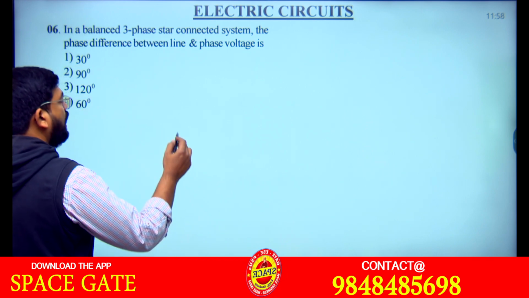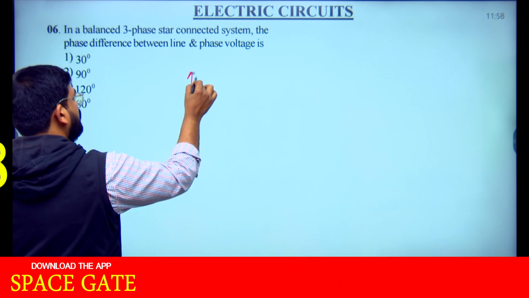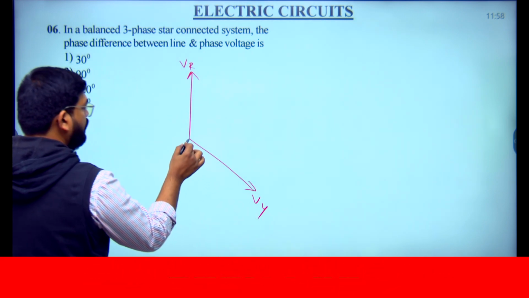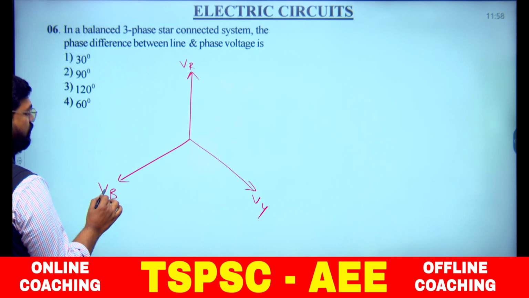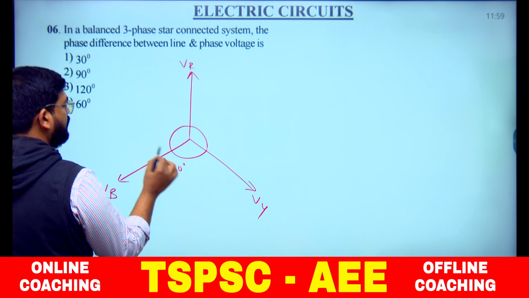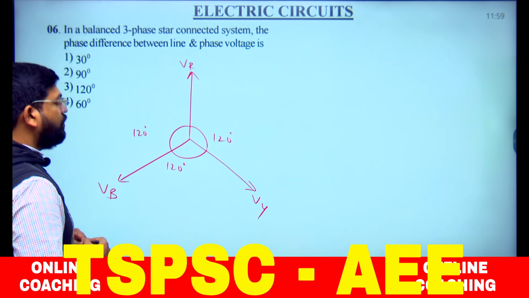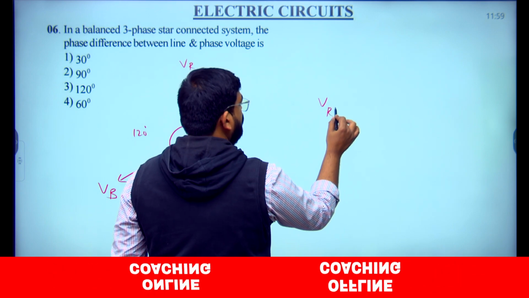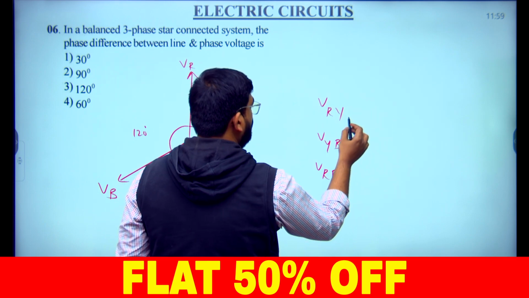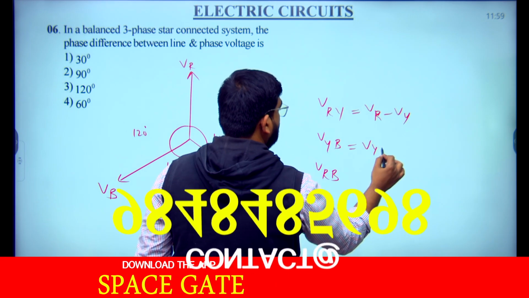What are we saying? Star connection. These are the phase voltages we are taking, VR, Vy, Vb, all equal and displaced by 120 degrees. So the phase displacement is 120 degrees between these two quantities. We are talking about the line voltage. Line voltage could be VRY or VYB or VRB. We call these line voltages: VR minus Vy, Vy minus Vb.